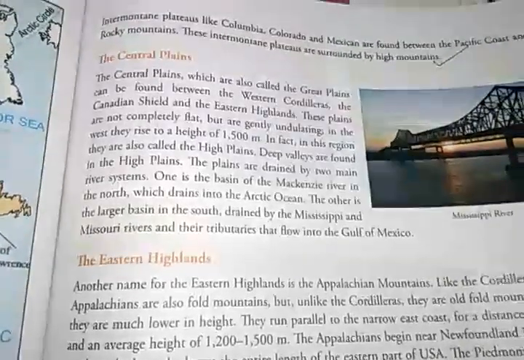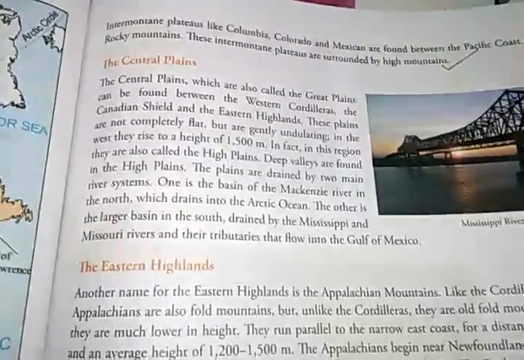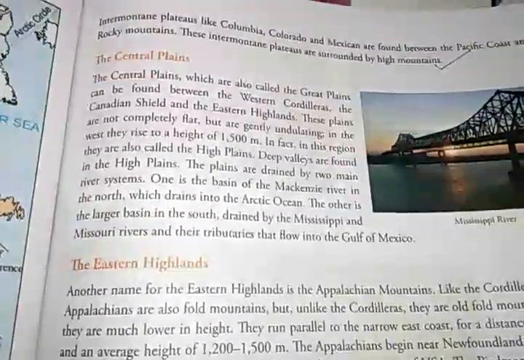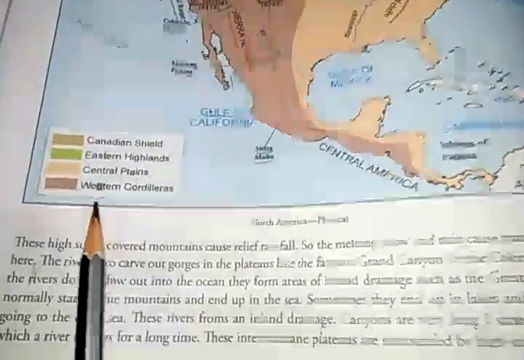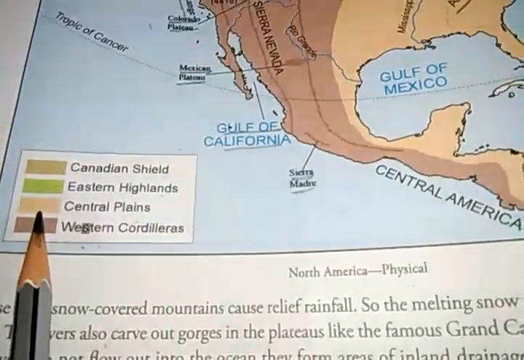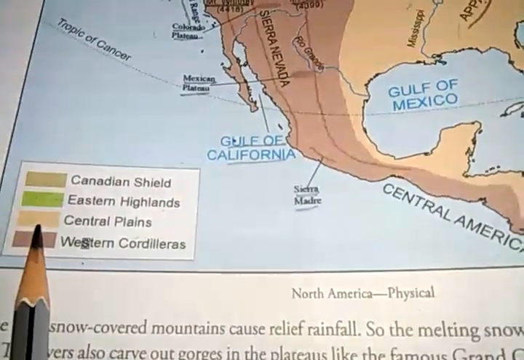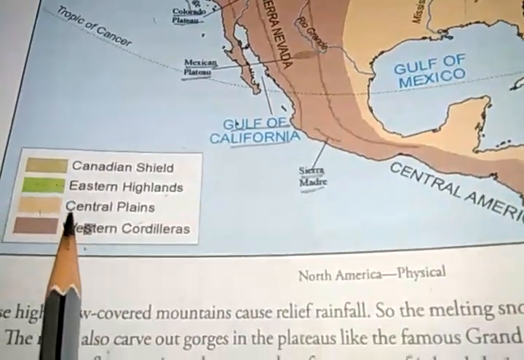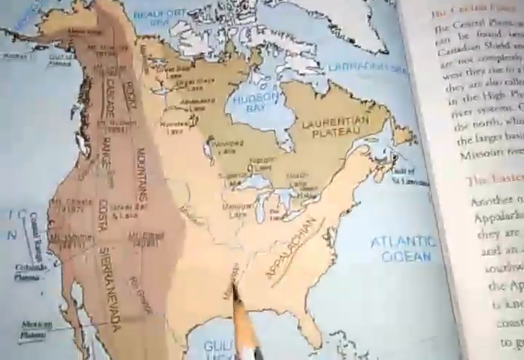Today in class 6 geography we will discuss the Central Plains. Okay, so in the map we will find where the central plain is first. So this is the legend or the key, and you can see that this is the central plain and this is the color which is used for central plain. Okay, so now in the map we will find out which region is central plain.